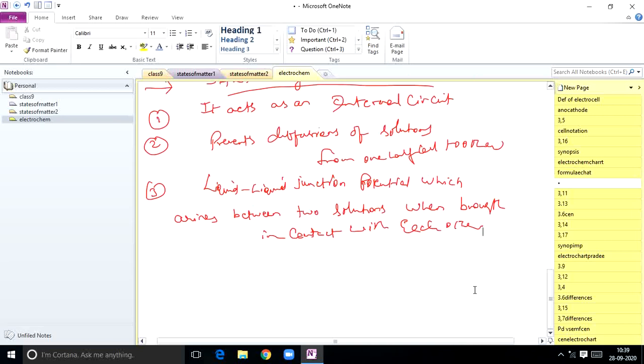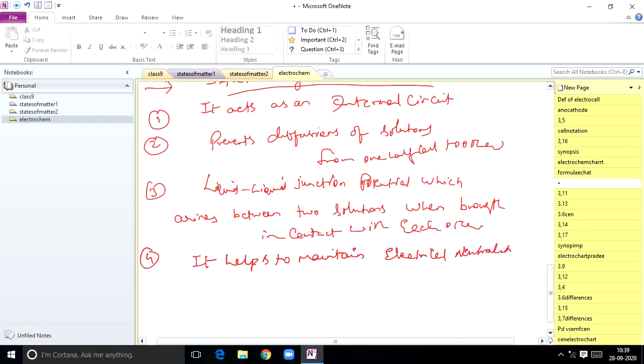It helps to maintain electrical neutrality of the two half cells. That is the major point among the four. It helps to maintain electrical neutrality in two half cells. So these are the key points.